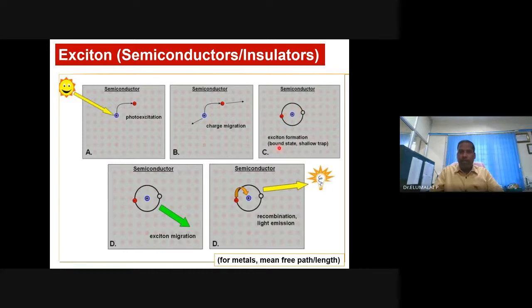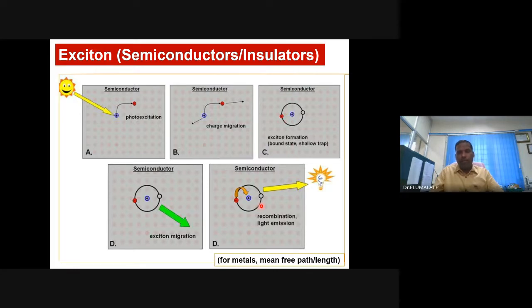Electron has to come back to its ground state because there is a lifetime for that. Depending on the material and the excitation process, there is a definite lifetime. It may be 10 power minus 7 seconds, microseconds, femtoseconds, or milliseconds. Depending on the dopant or material type of excitation, it has to relax. If it relaxes by radiative emission, a color will be seen. Semiconductor will show some color. The color that you see for insulators and semiconductors is the emission color, not the absorption color.